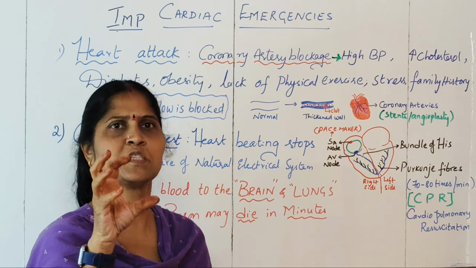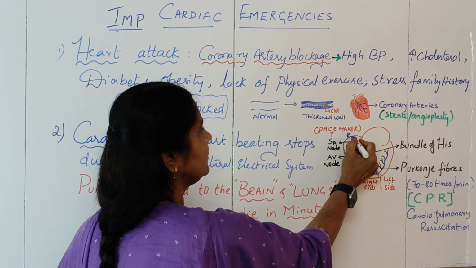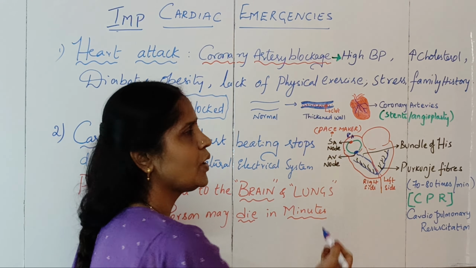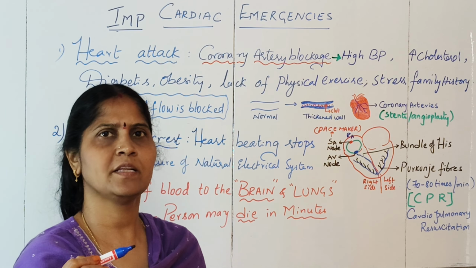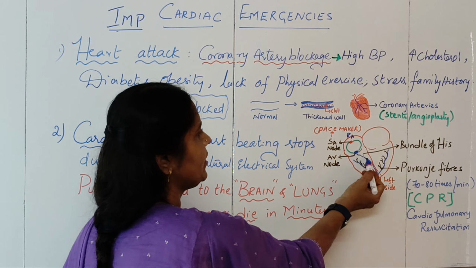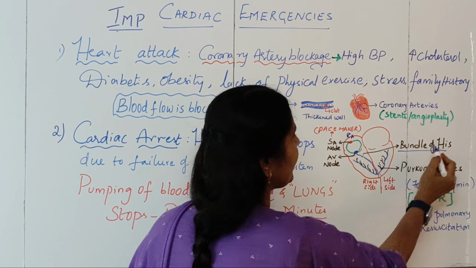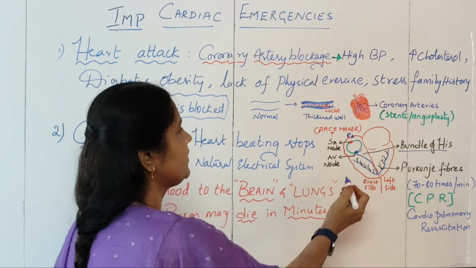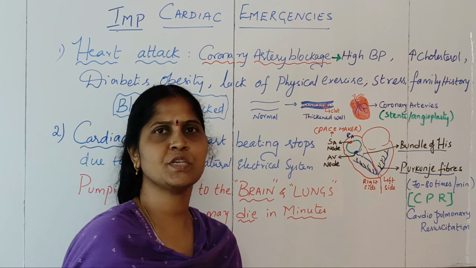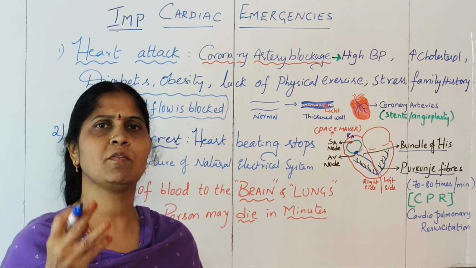This is called the natural pacemaker. The SA node is called the natural pacemaker. So automatically, in the right atrium, the sinoatrial node will trigger the beat of the heart. From there, it will be passed to another node called the AV node, which is present at the junction of the right auricle and ventricle. From here, the electrical impulse will be transmitted to what is called the bundle of His. From there, the impulse is transmitted to either of the ventricles through the Purkinje fibers. So if this entire electrical system is intact and operating, then your heart will function normally.